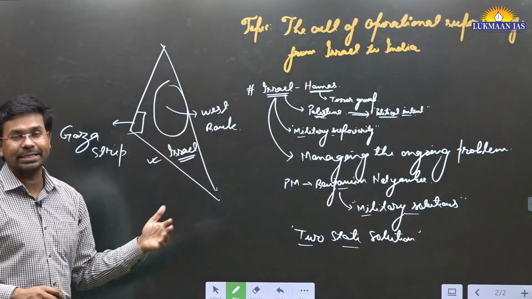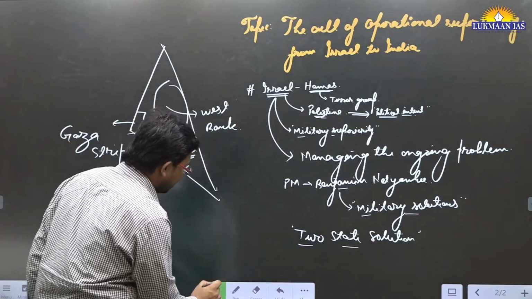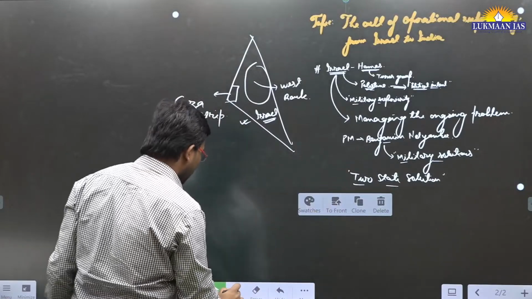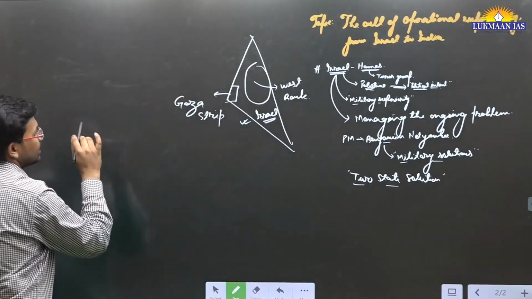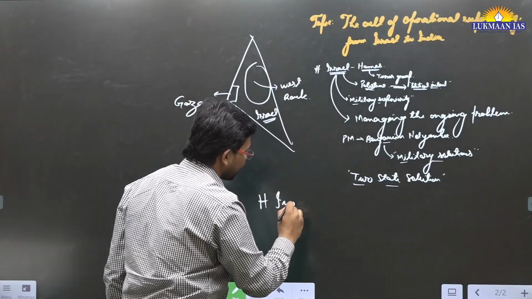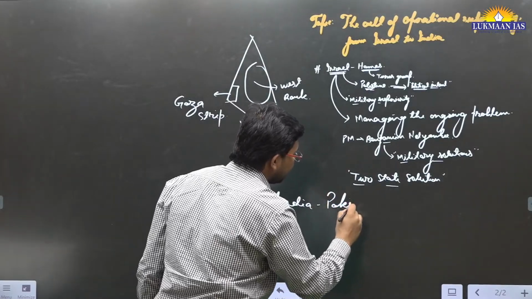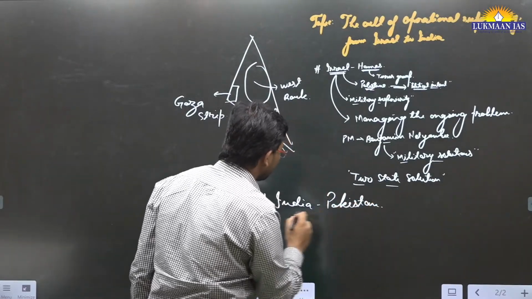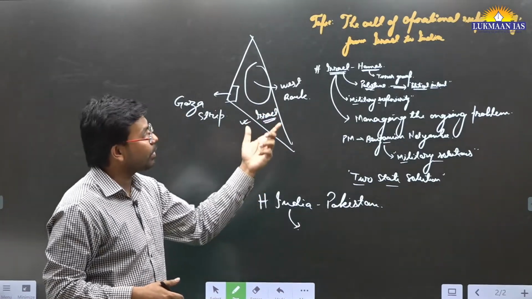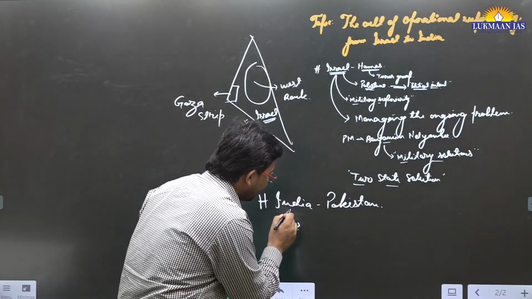Taking this example, the author also talks about the India-Pakistan issue. The issue between India and Pakistan is of a similar nature. Here the author has said that there are problems between India and Pakistan, and it seems that India has imported some of the operational superiority tactics, and India has followed that.